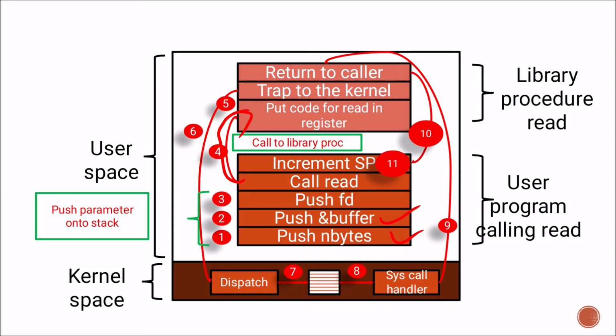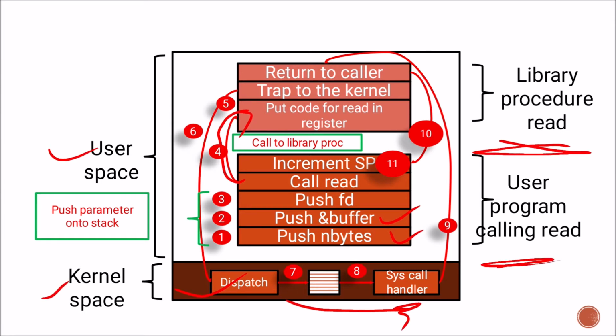The fifth step is, and the sixth one is back to. Here we are dispatching. Then next to system call handler and again back to the caller. So these are the procedures, where there is user space, kernel space, and this is the library procedure read. This is the user program calling read.